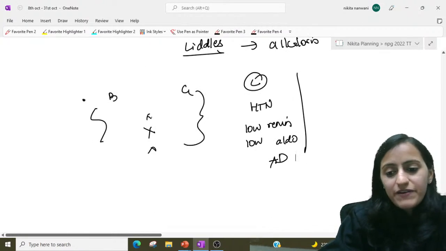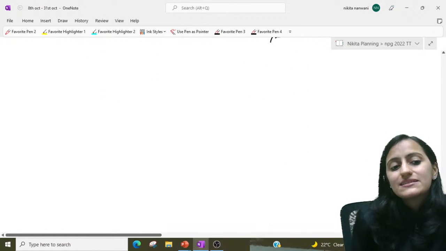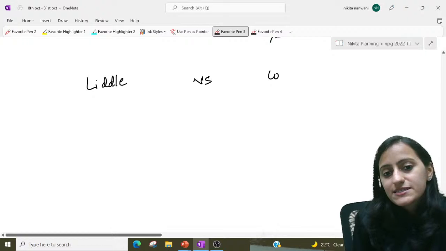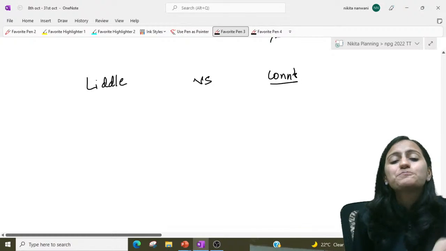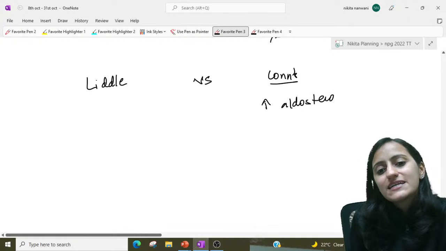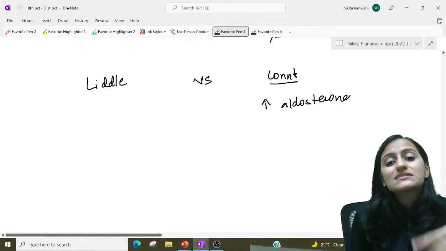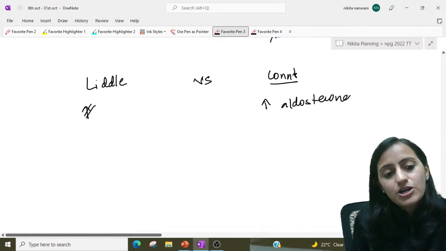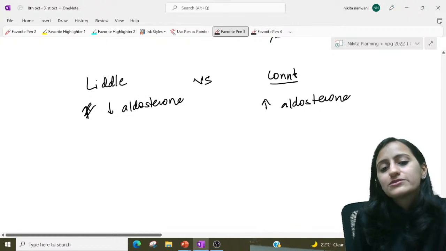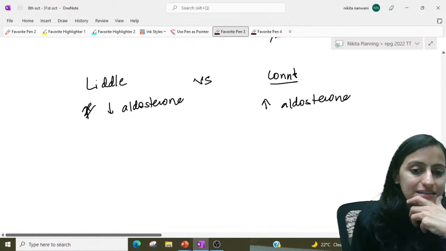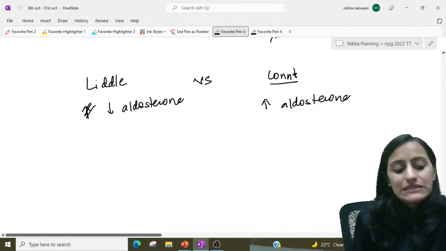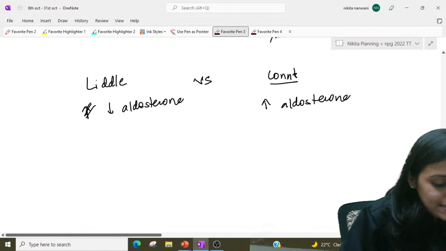If I ask you what is the difference between Liddle's and Conn's: Conn's is primary hyperaldosteronism, there will be increased aldosterone. Liddle's is without increase in aldosterone, it will have low aldosterone. So that's the difference between the two, though both of them present with increased aldosterone-like features.